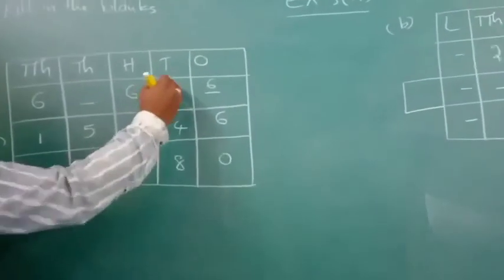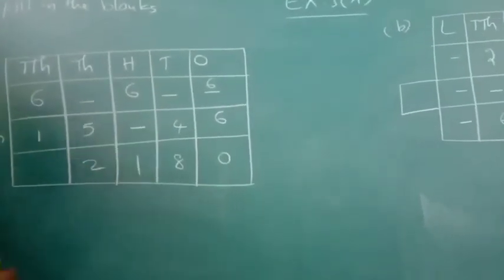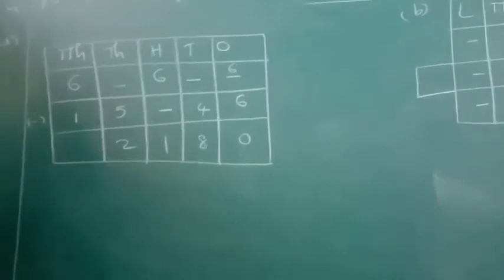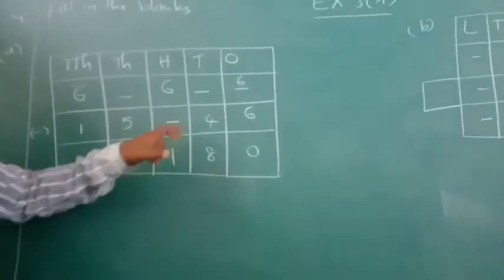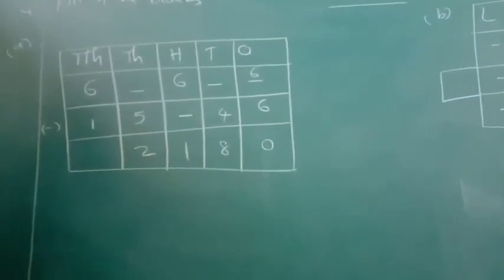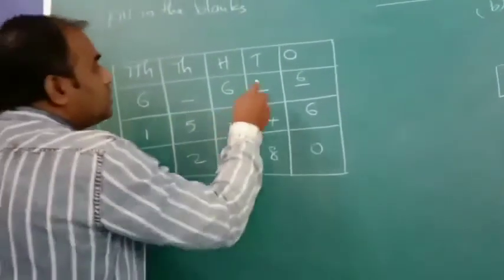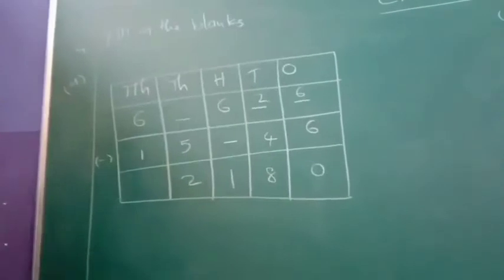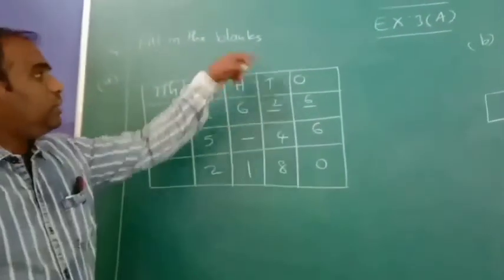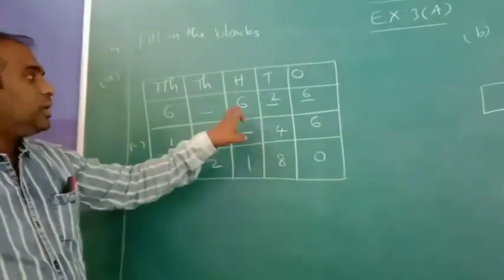Next, beta, 8 is there. From what number do we subtract 4 to get 8? Tell me. Simple. 12 minus 4 is 8. 12 means you have to write 2 here. We have to take a borrow from here, so it becomes 12. Here 5 is left.